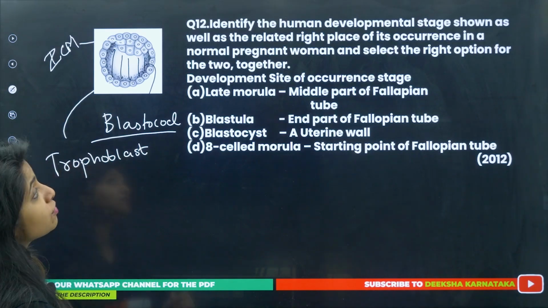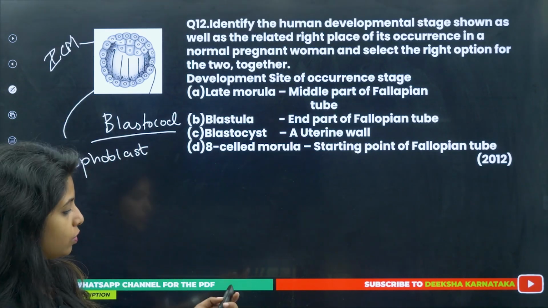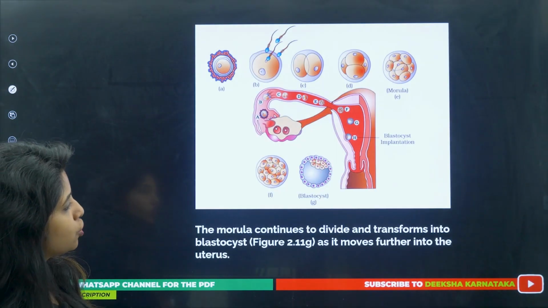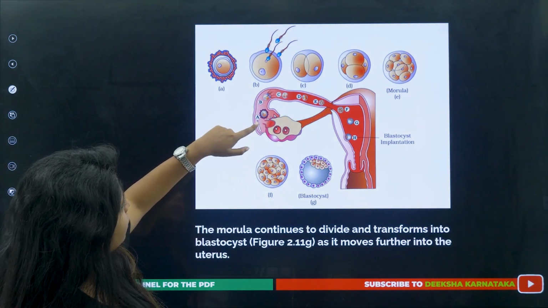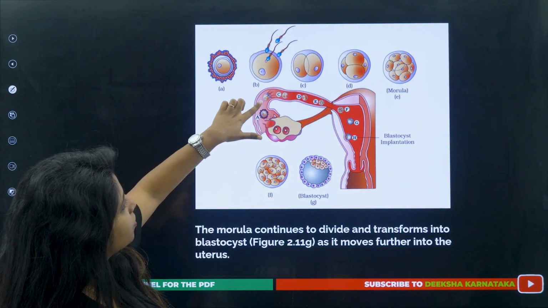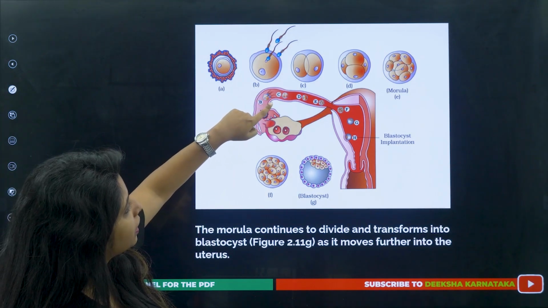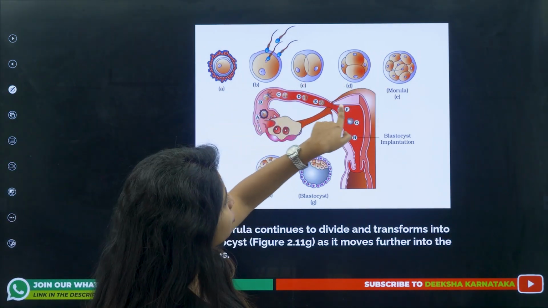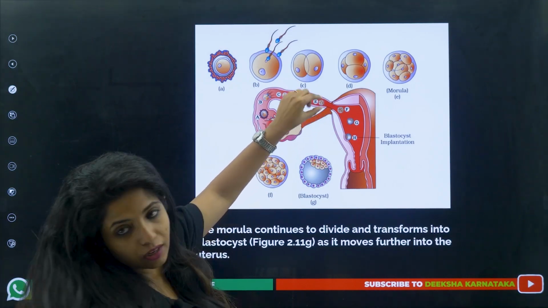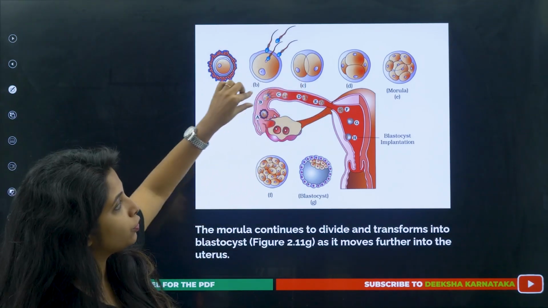Now, where is it found? Let's go to the next picture. This is given in NCERT. A thing that you see over here, where is A? This is the ovum. Ovum comes in the ampullary region and gets fertilized. C is going to keep on dividing into 2, 4 and then morula E over here itself. So morula is found in the fallopian tube itself.